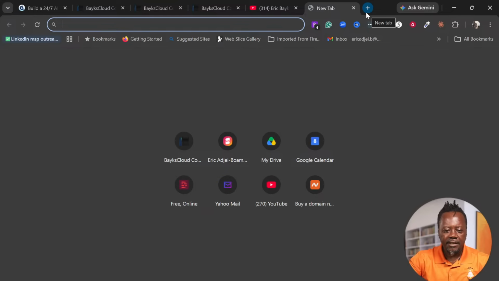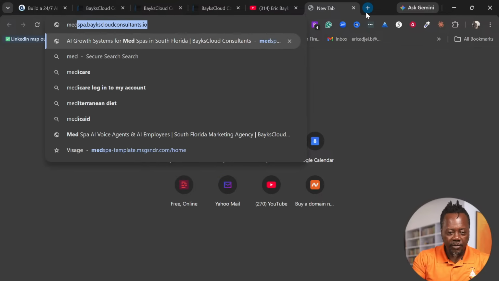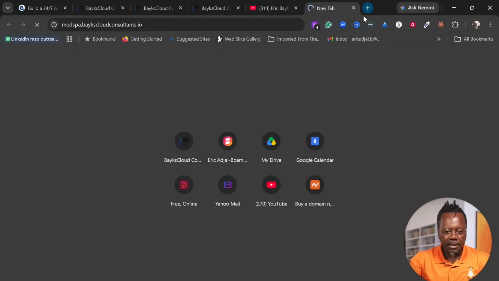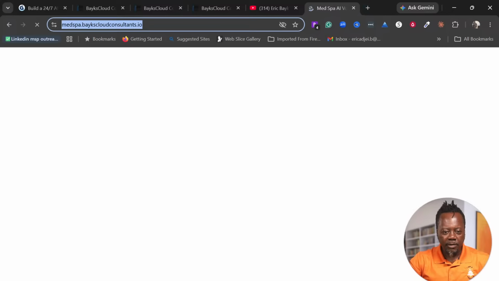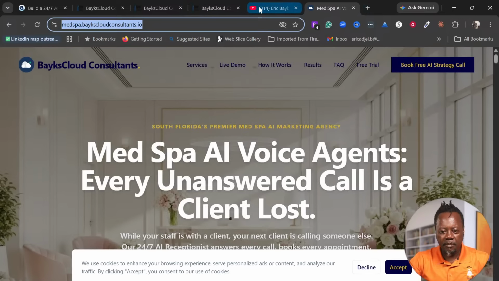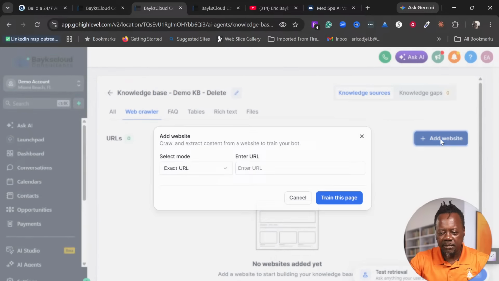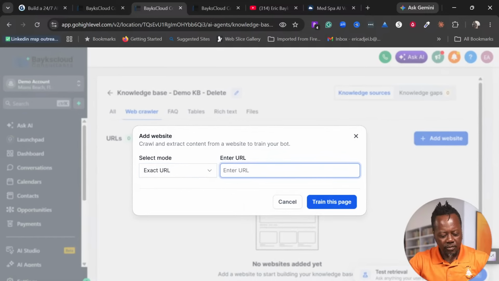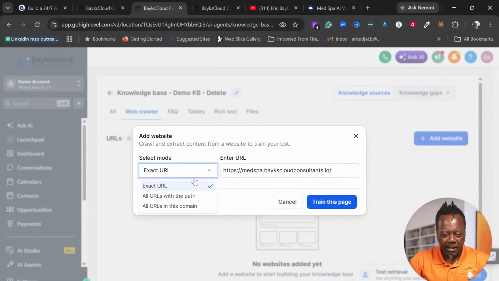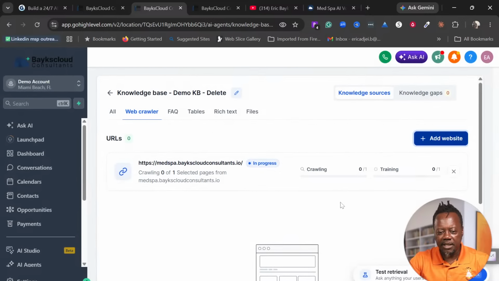So let's say for this one that we are doing, one of the websites we have is the MedSpa website. What we want to do is add this website to our knowledge base, and then we give the exact URL. So we want to train on this page. This is just one aspect of our knowledge base.